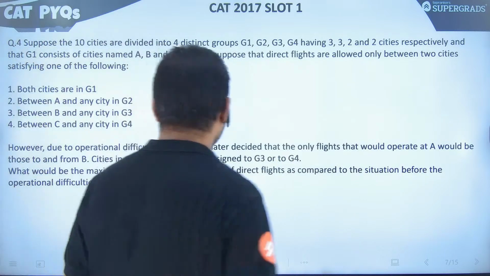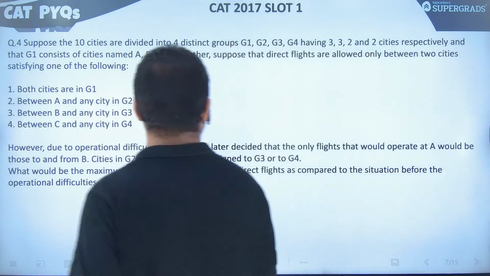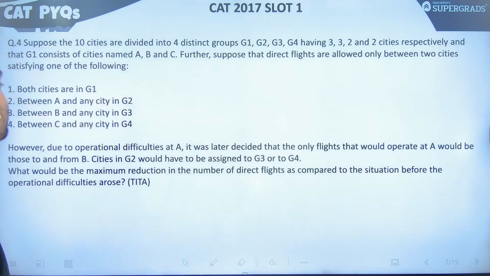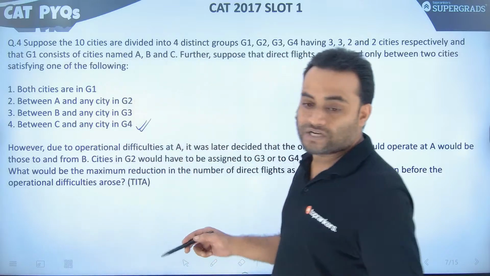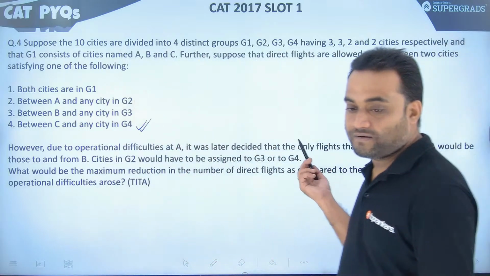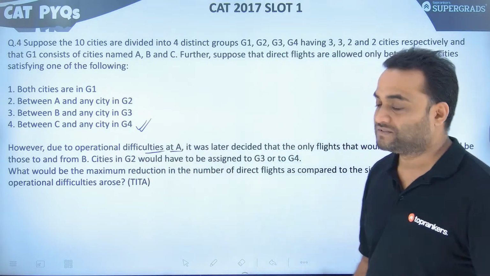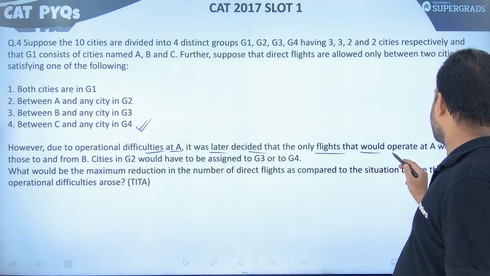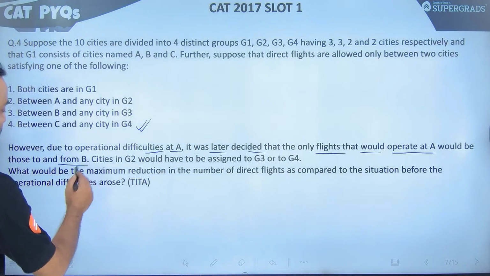Question number 4. Suppose the 10 cities are divided into 4 distinct groups. So it's the same thing that has been given in the last question, question number 3, till here. Now it says, however, due to operational difficulties at A, it was later decided that the only flights that would operate at A would be those to and from B.